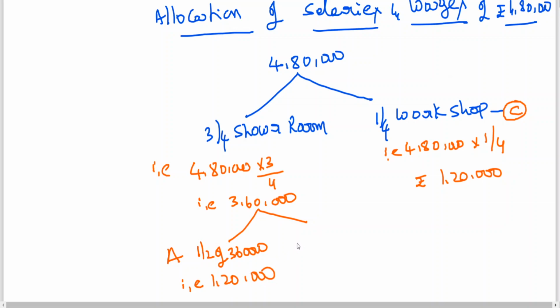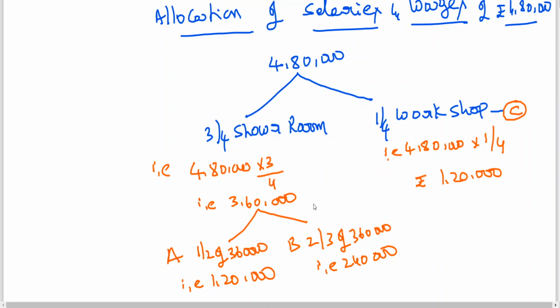And department B is 2/3 of 3,60,000, that is 2,40,000. Now we got department A 1,20,000, department B 2,40,000, department C 1,20,000.